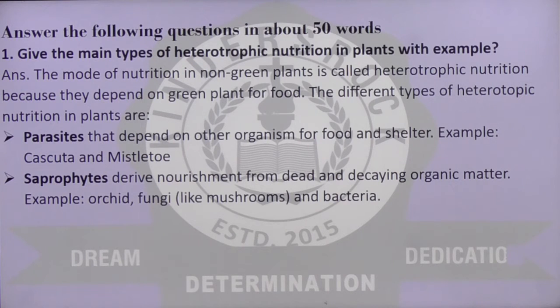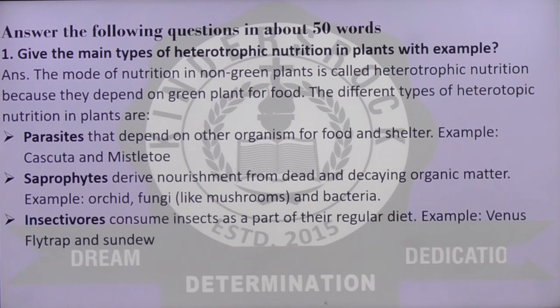For example, orchid, fungi like mushrooms, and bacteria, which grow on dead and decaying organic matter. You see a plant fallen down and you will find a fungus like a mushroom growing on that fallen tree.